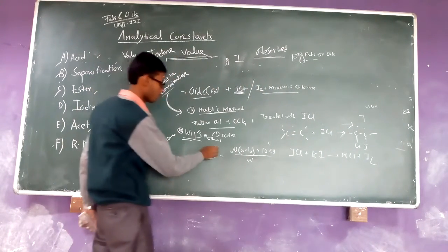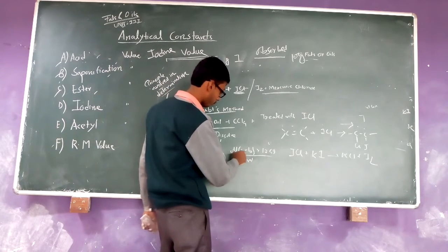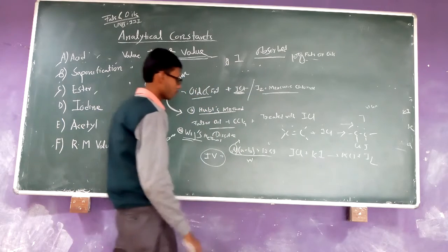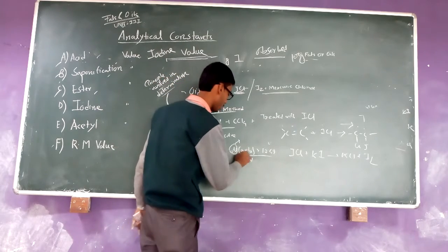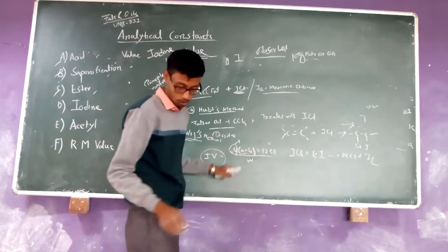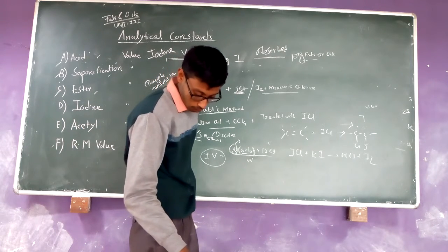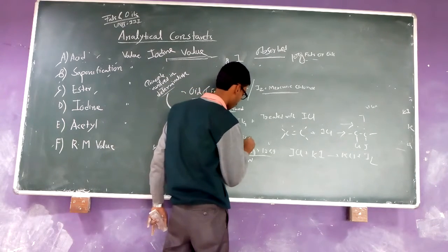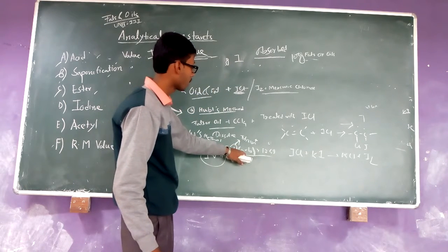So what is the equation of the iodine value? Iodine value is equal to the normality of the iodine monochloride, and the difference between the volume used, that is the normality of the sodium thiosulfate, which is used as a titrant in the titration.